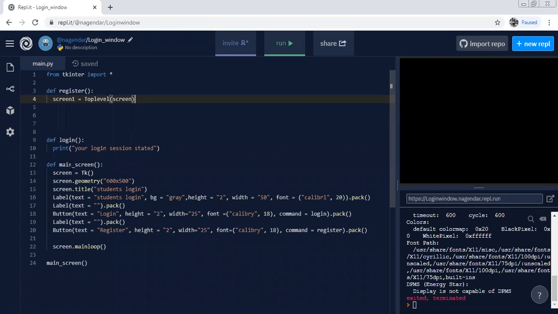Actually, one more thing here: you define screen in this function. These all are functions. This is a function, this is a function, all are different functions. But you define screen in this main function, from the 12th line to the 22nd line. But when you use that screen in this register function, it will say that no screen is defined. You know why? Because screen is not defined in this function actually. Matlab,